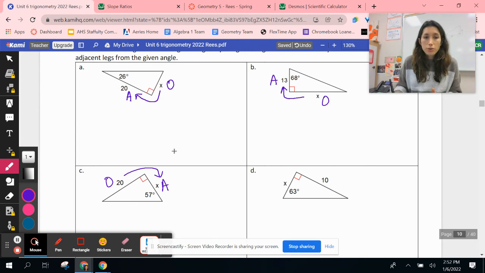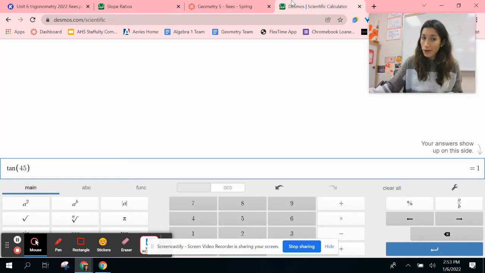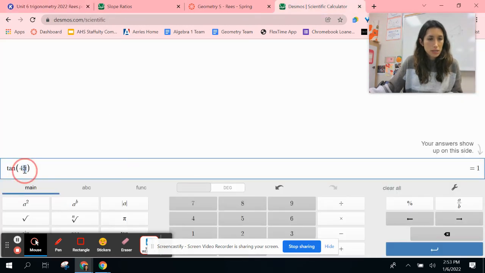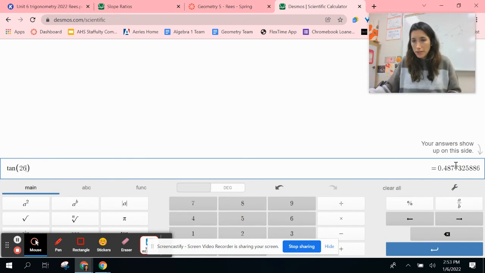So remember, our ratio is that opposite over adjacent, or we called it change in y over change in x. So we're going to put x over 20, and then we're going to equal it to, instead of using our slope ratio tool, we're going to use our Desmos calculator, or you're going to use a calculator that's next to you, and we are going to do tangent of 26, so tan 26. And we're going to write down this decimal.